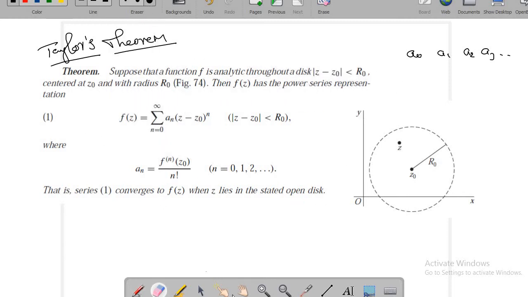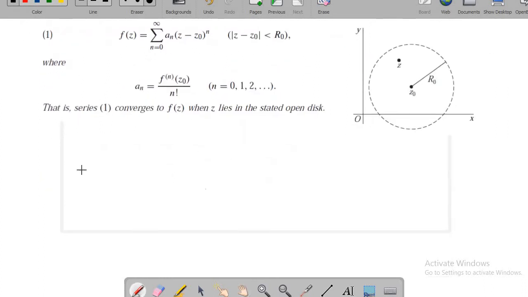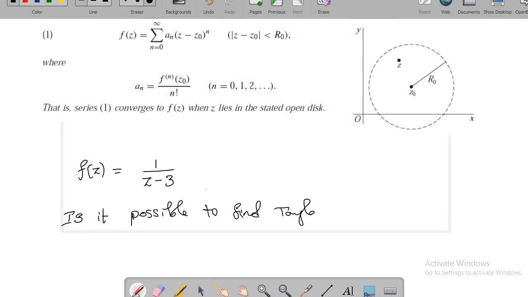Now you tell me one thing. Suppose I start with a function f of z equal to 1 by z minus 3. Now my question is, is it possible to find the Taylor series expansion of f of z about z equal to 2,